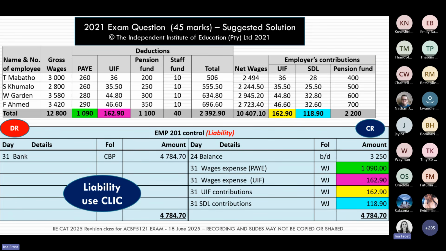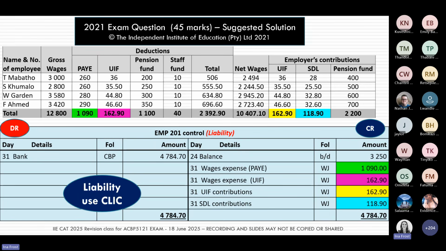Then at the end of the month, all those amounts for UIF, pay as you earn, and SDL that we have been calculating in the different journals throughout the month, we then pay over to the receiver of revenue. If you look there on the debit side of the slide, you will see I've made that payment. The payment, of course, is done through Cashbook Payments. The details for it will be bank, and I pay over the full amount to the receiver.